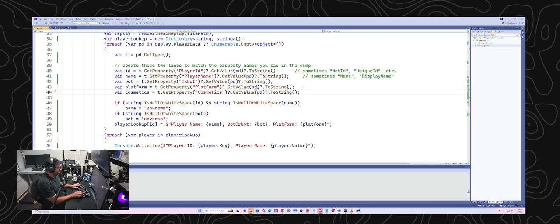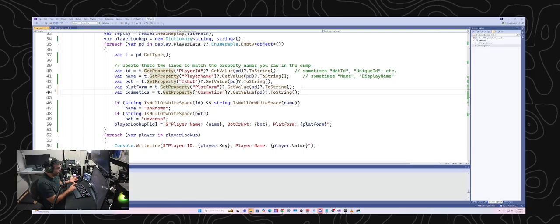You mean just the data structure itself would be big? I'm assuming it's probably an array or something of cosmetic IDs. I don't really know, but we'll find out. Yeah, I imagine, I guess it depends on how it's structured, because I don't know how many cosmetic options a player has.